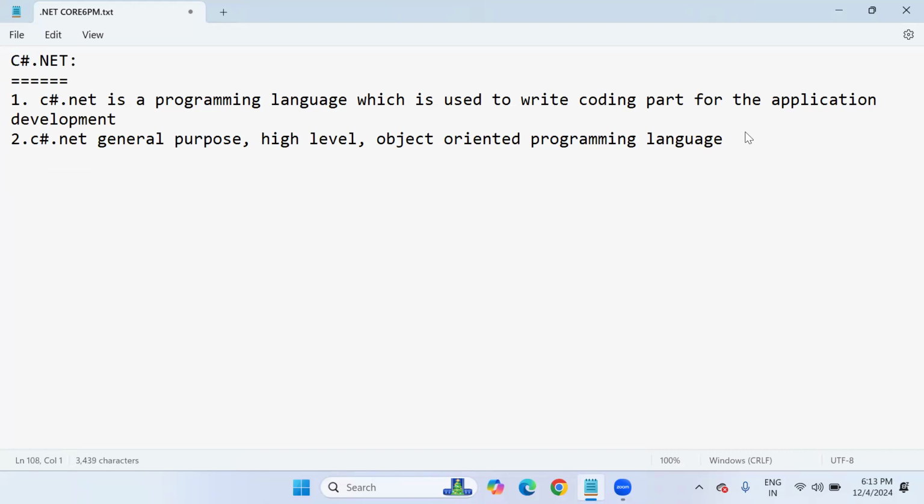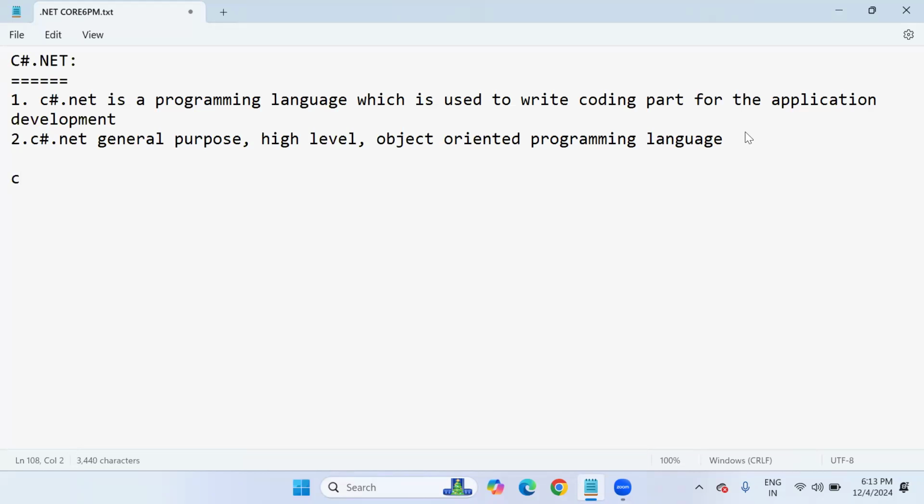Fine. In C#.NET, what versions are there? We are working with .NET Core version 8. Already explained. But what are the main versions of C#.NET actually? What is the current version? There are several versions, sir.